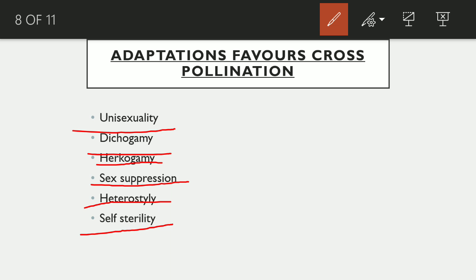Next and last is self-sterility. Sometimes the ovules of the bisexual flower are sterile for their own pollen grains. This also favors the cross-pollination.